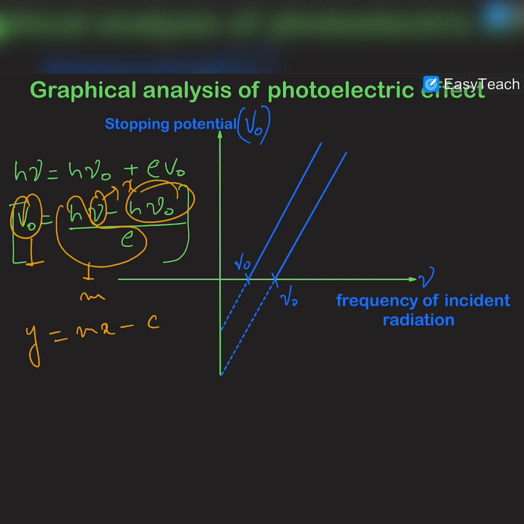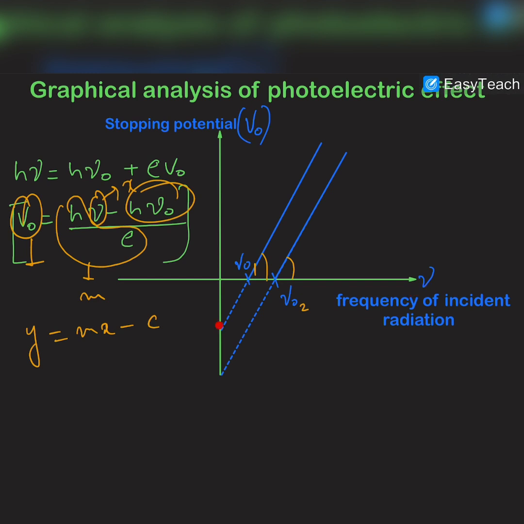So you can see that the slope of this graph is h by e, and if we draw two graphs for different metals, then you can see that if the work function of the metal is different, then their threshold frequency will also be different, but their slope will be the same, because slope is h by e. So these will be the graph between these two quantities, stopping potential and incident photon frequency.